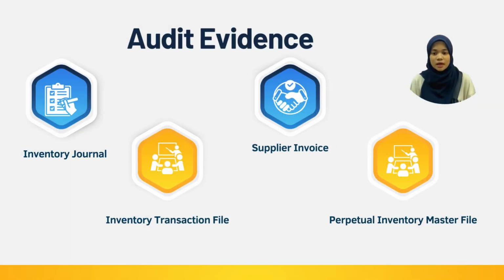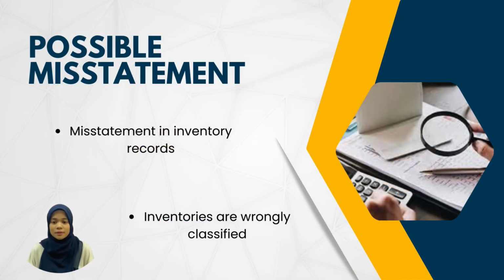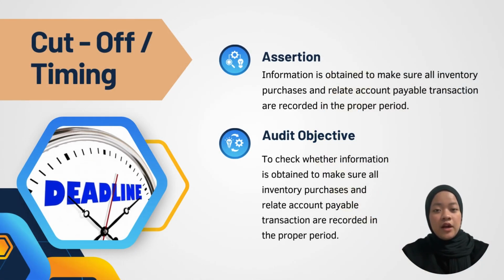Audit evidence needed are inventory journal, inventory transaction file, supplier invoice, and perpetual inventory master file. The possible misstatements are misstatement in inventory records and inventories that are wrongly classified. The last assertion is cutoff or timing.